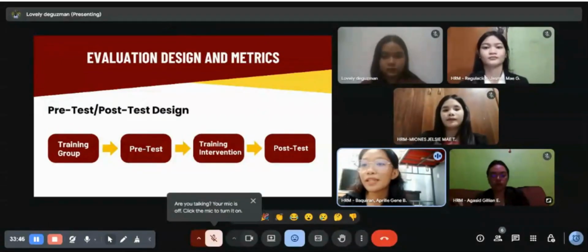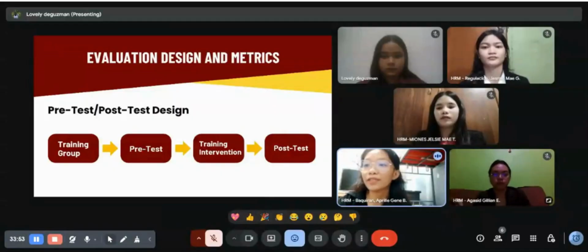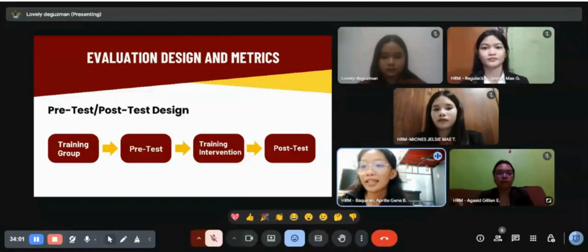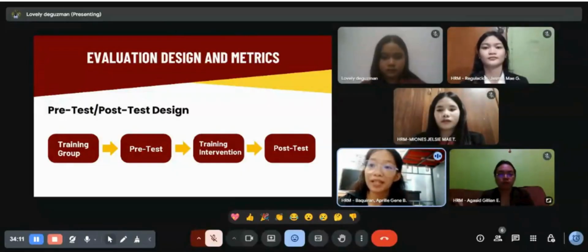Next is the pre-test and post-test design. This takes measurements both before and after training. For example, employees take a test prior to training and another test following training. We can readily tell how much progress was made by comparing the outcomes. This is superior to the post-test only design because it displays the participants' progress.